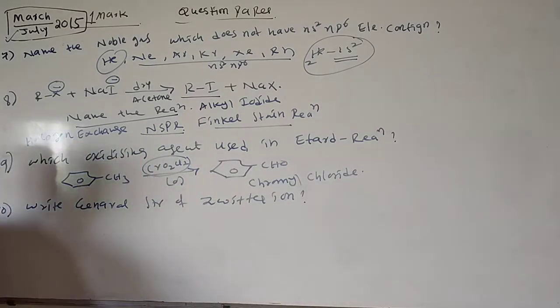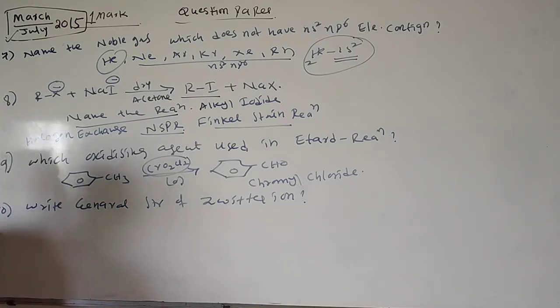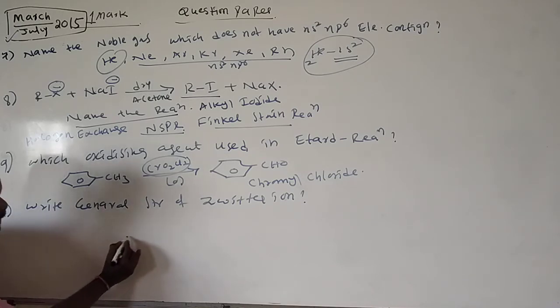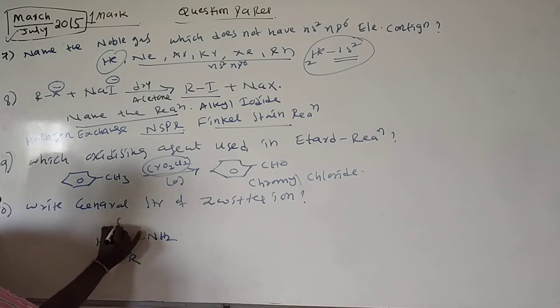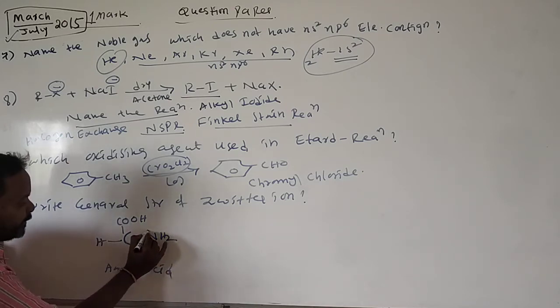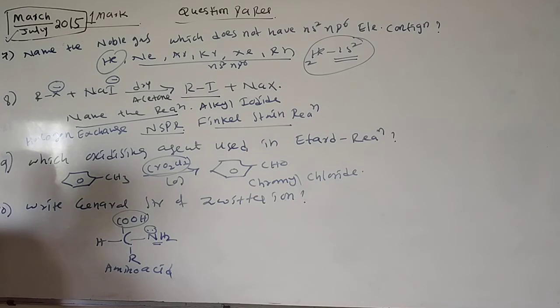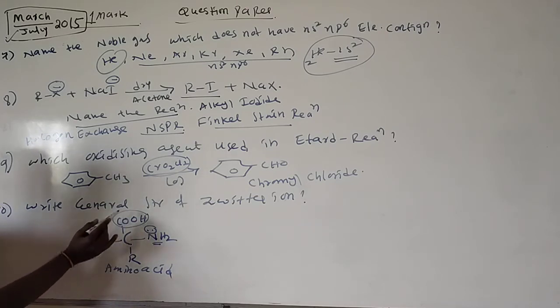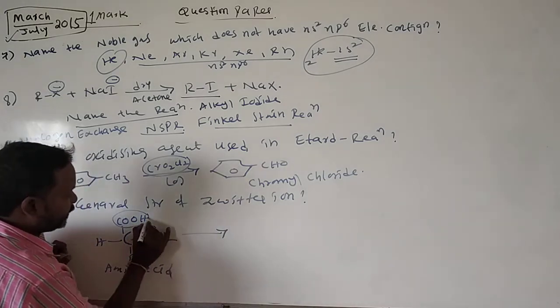Next, write the general structure of a Zwitter ion. A Zwitter ion is a compound ion produced from an amino acid. Here I am writing the amino acid: NH2, R, H, COOH. In this amino acid, the amine has basic nature and the carboxylic acid has acidic nature. One proton is transferred from the carboxylic acid to the amine.